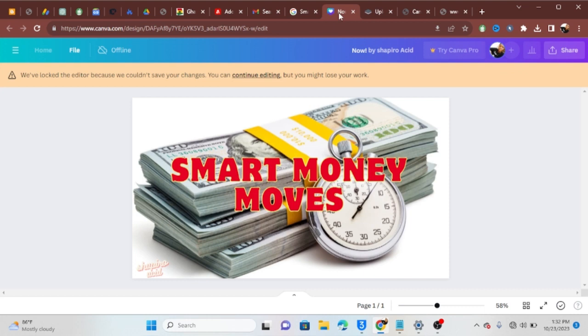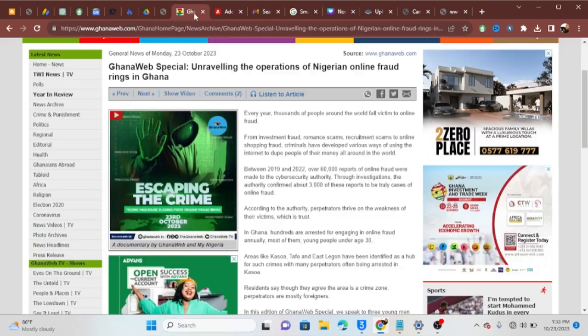Those of you who know something about editing, you might have used this app. So use this website Canva to design all your images. But those of you who don't know anything about graphic designing or editing, go and watch my first episode where I showed you where to get pictures for free. You get the image for free without paying any money. For those of you who know editing, just come here, edit your own images and use them.